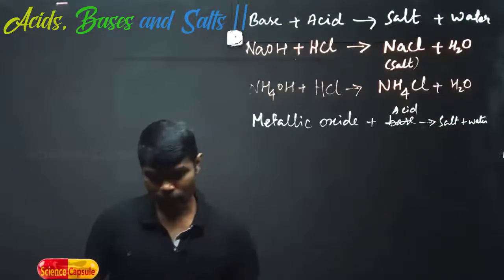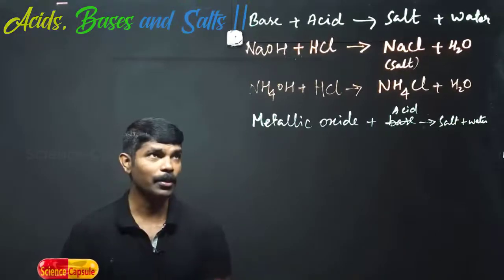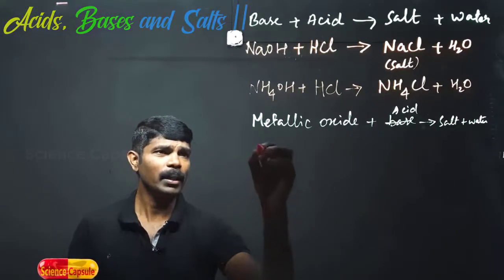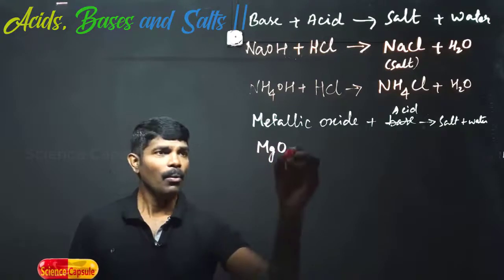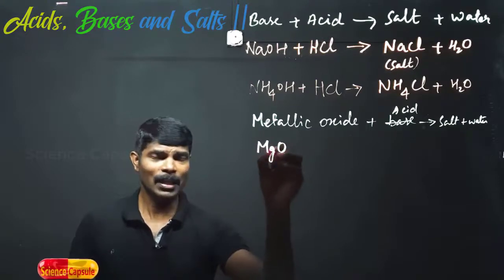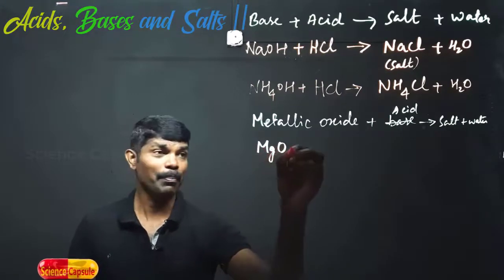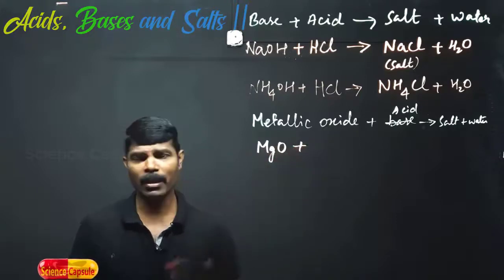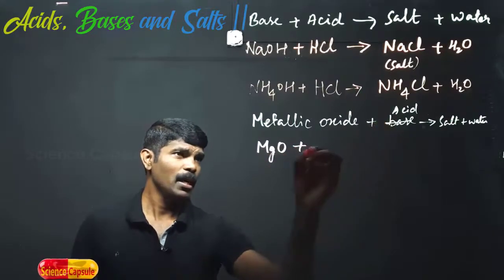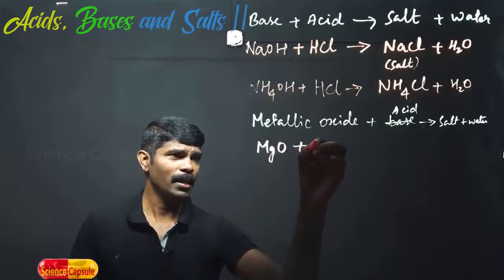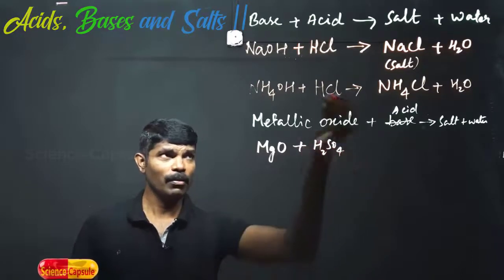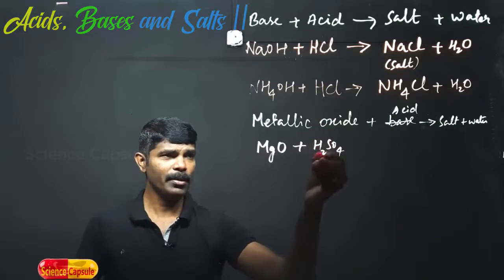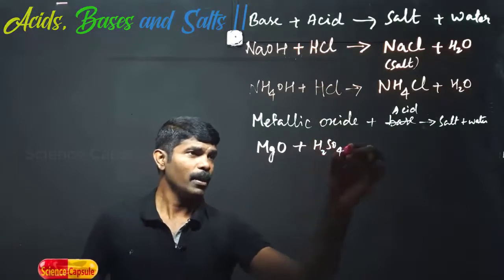Let us take an example to understand this. Here I am taking a metallic oxide. In the previous example we took MgO, a metallic oxide which behaves as a basic oxide. All metallic oxides are basic in nature and react with acid. Earlier we took hydrochloric acid; now we take an example of H2SO4, sulfuric acid.